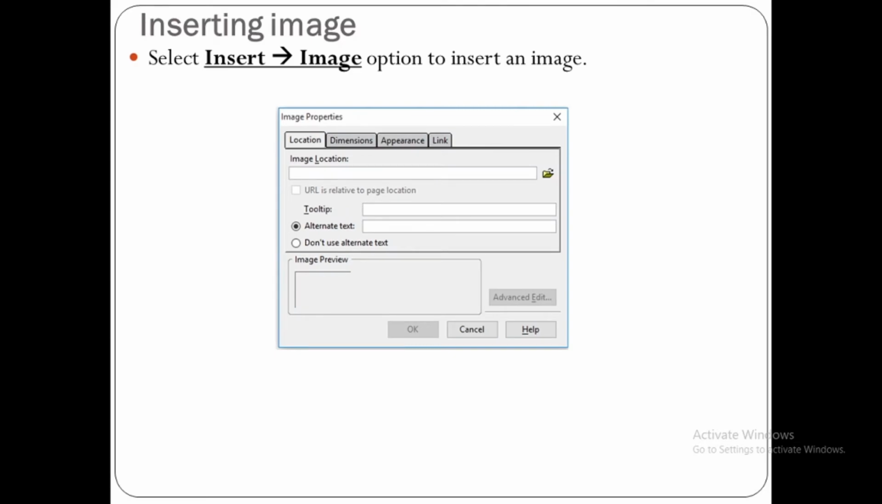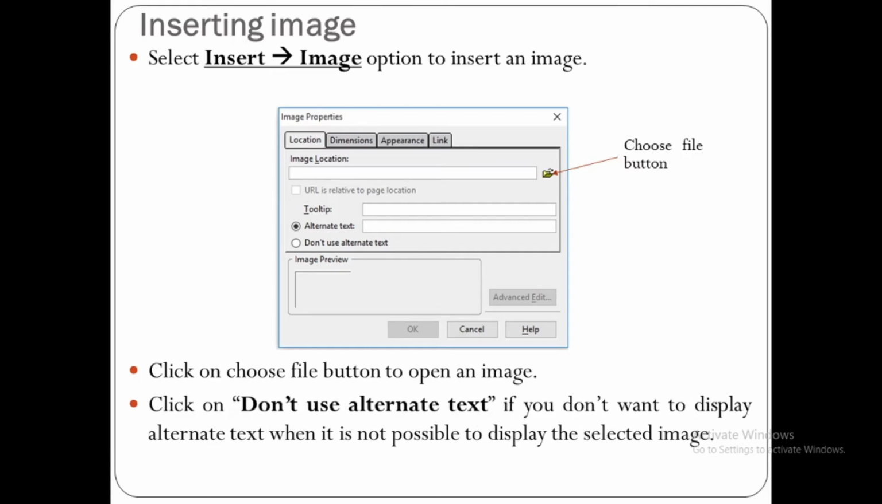Now how to insert image. In Composer, if you want to insert image, then you have to select insert image option. When you select this option, it will display a dialog box. Here you can see a small icon is given, that is actually choose file button. So click on choose file button to open an image. It will display open dialog box.